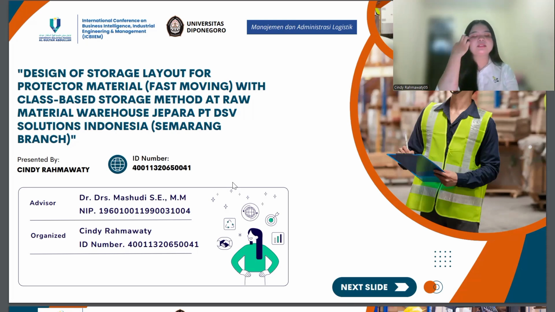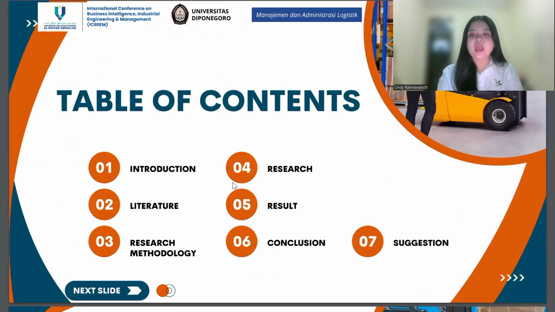On this occasion, I will present the result of my research that I have been working on for some time. The title of my research is Design of Storage Layout for Protector Material Fast Moving with Class-Based Storage Method at Raw Material Warehouse PT DSP Solutions Indonesia, Semarang Branch. In this presentation, I will present the research background, problem formulation, research objective, methodology used, research result, discussion, conclusion, and suggestions.